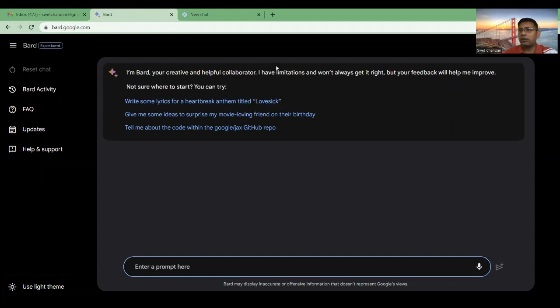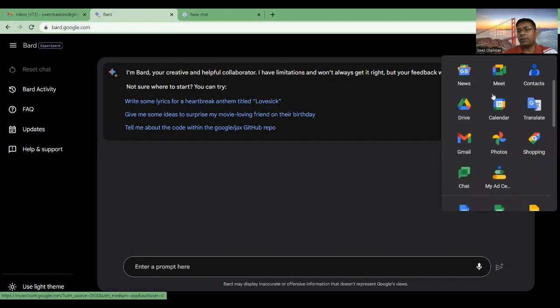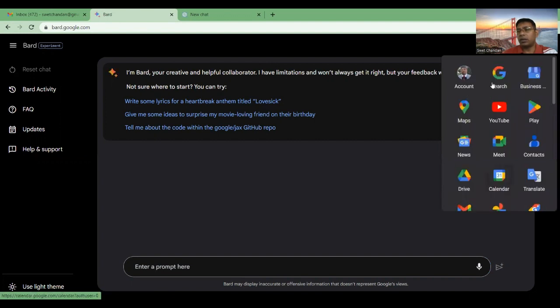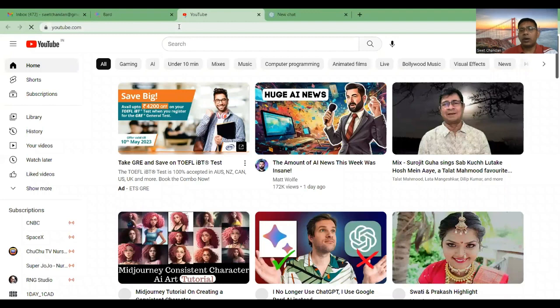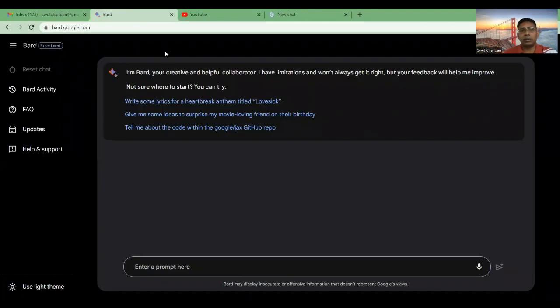Now the last one I will say, that with one click you can access all the other Google products, right? Mostly we are working in Google search, Gmail, Maps, YouTube. So all these things you can see here, with one click you can access. So this is what I was thinking to discuss with you, that Bard is having so many advantages.